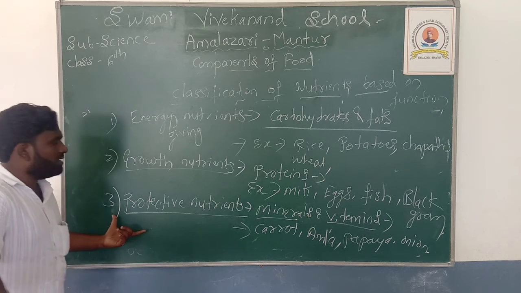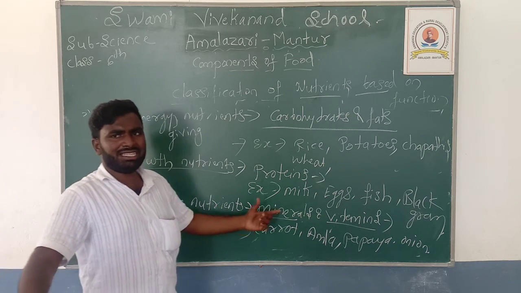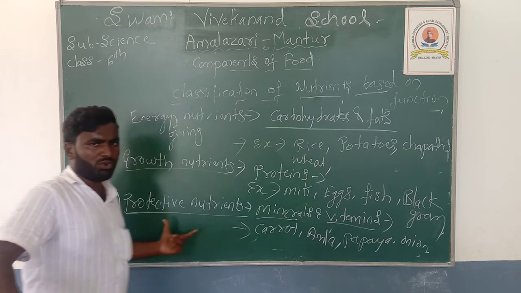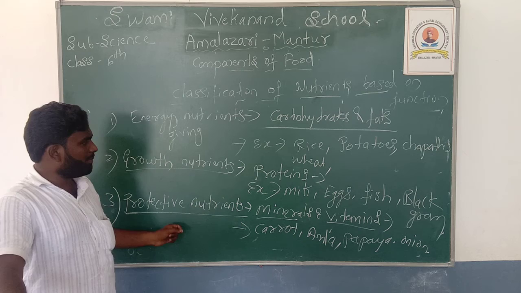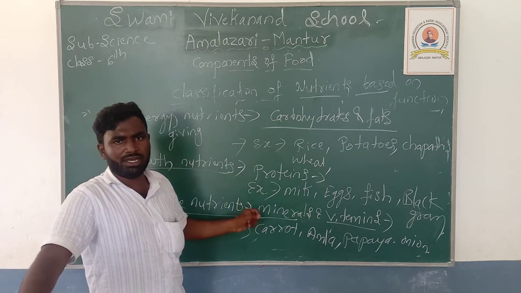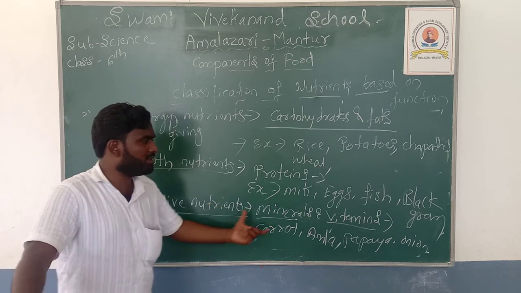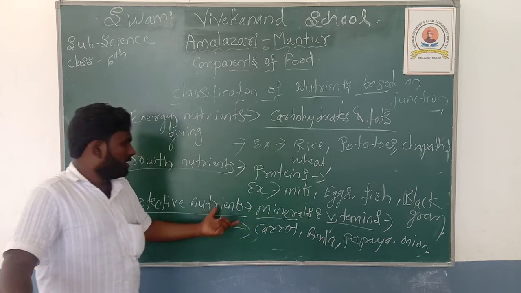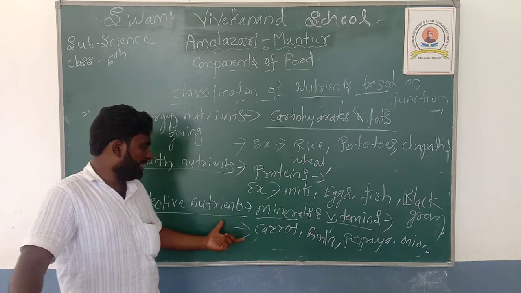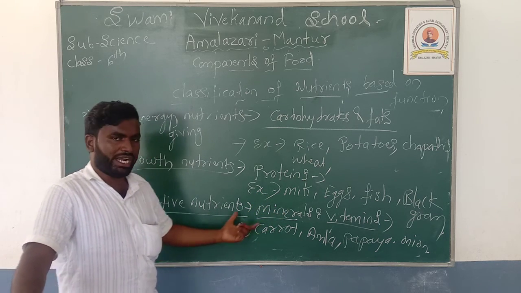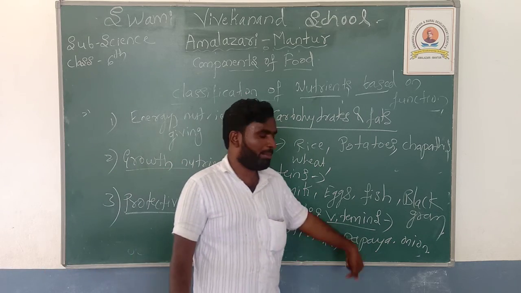And next, finally, the third type of classification, protective nutrients. Minerals and the vitamins are also called what? Protective nutrients, that are present in our food, also help to control the metabolism and help the body to fight against disease and stay healthy. So examples for the food items which contain the protective nutrients: carrot, amla, papaya and onion.